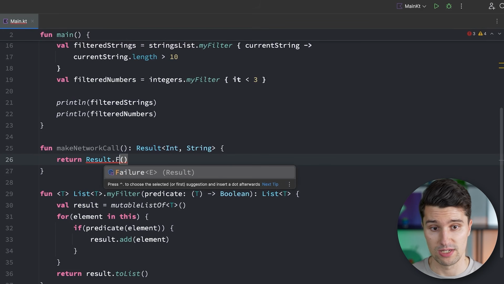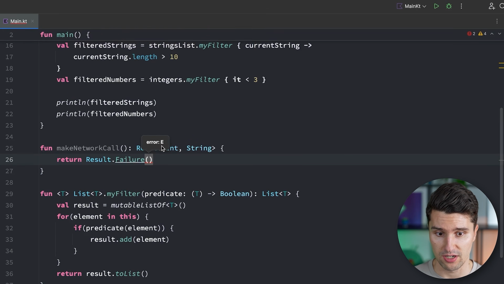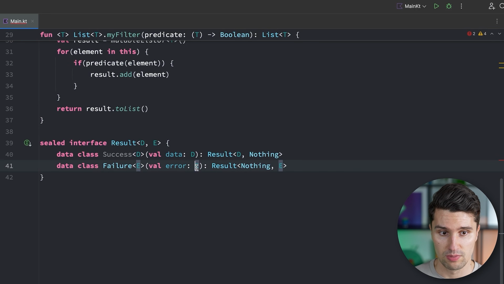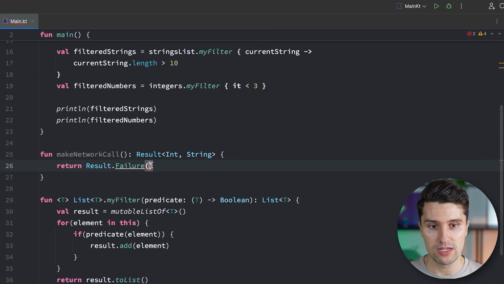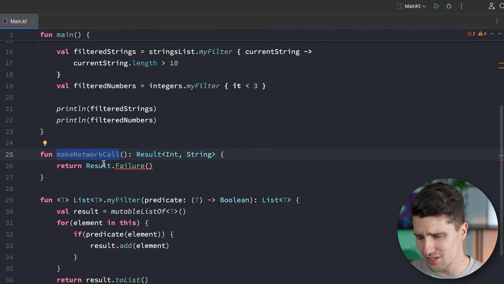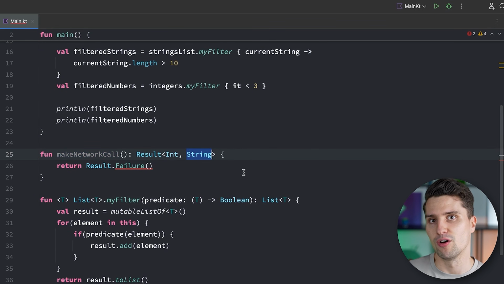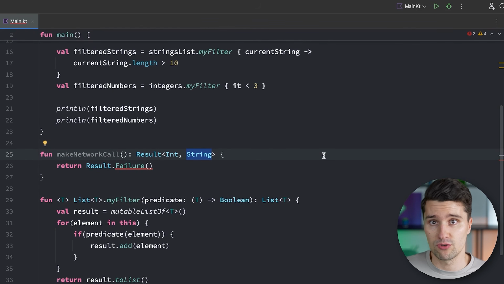But if we now return a result.failure, then this refers to the error type, because we've specified that to be the type of error. So the second generic argument that we have here. So we need to pass in an instance of a string here, since that is what we specified. Hey, the specific result we return in this specific function for this specific network call has an error of type string. But an error could also be, for example, an instance of an enum class.